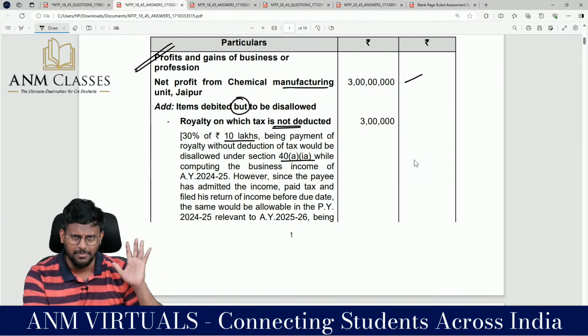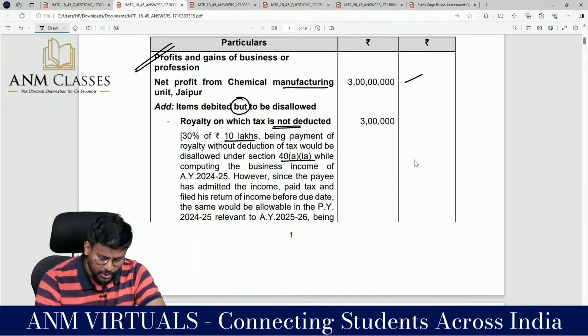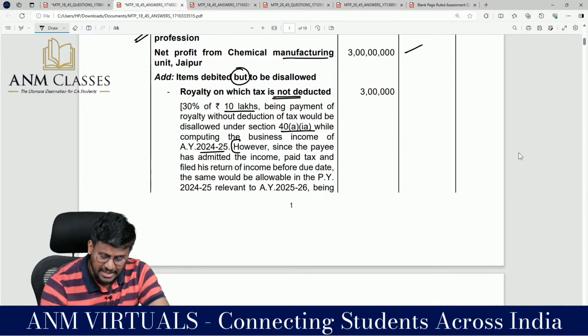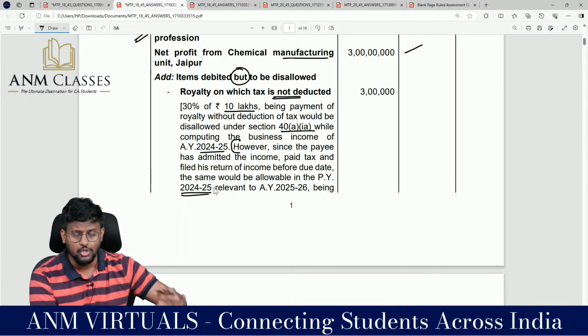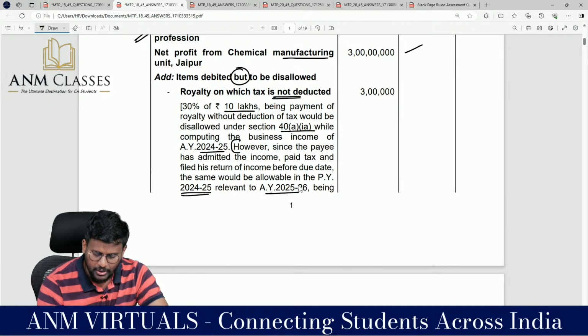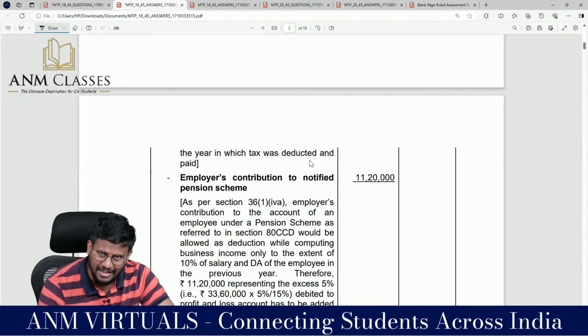Why sir, 40A subsection 1A? Because it is to a resident, while computing the business income of assessment year 24-25. However, since the payee has admitted the income, point number 1, paid the tax, point number 2, and filed the return of income, point number 3, before due date, the same would be allowable in previous year 24-25. So next year that 30% can be claimed as deduction, relevant to the assessment year 25-26, being the year in which tax was deducted and paid.